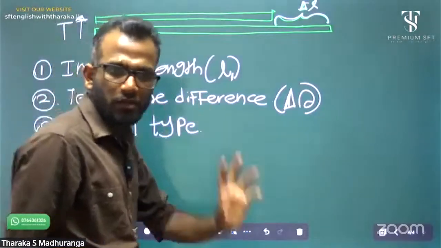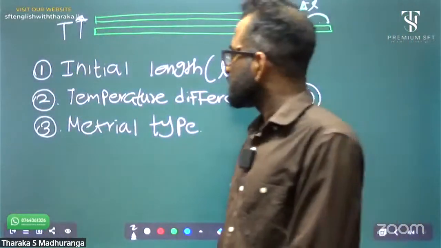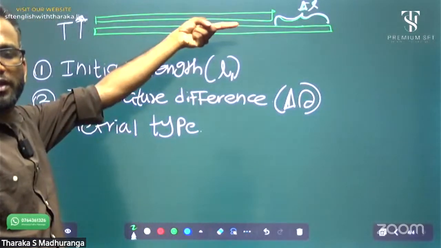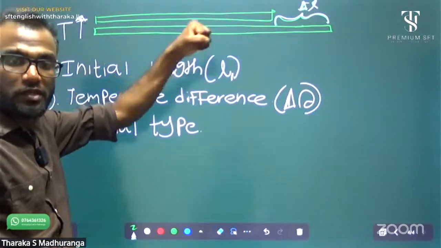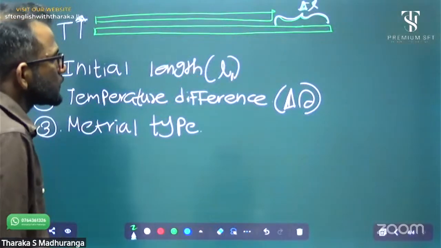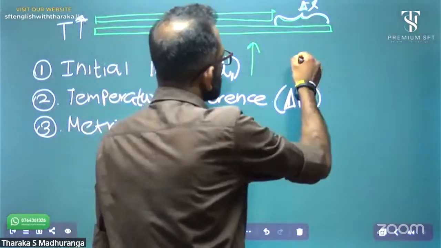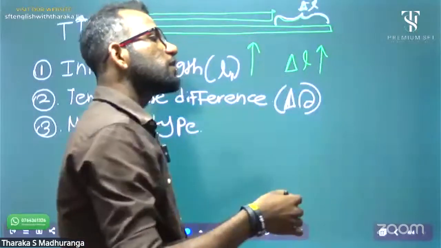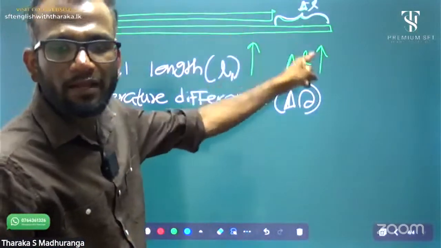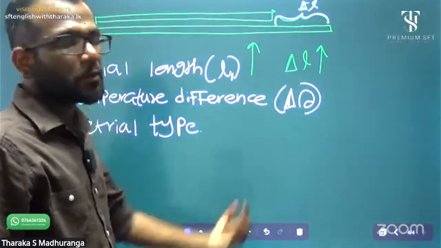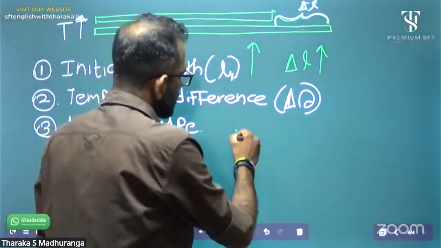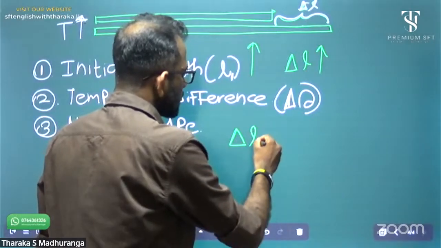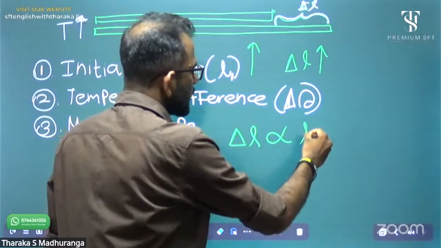Material type, I will explain later. Now, when the initial length increases, what happens to delta L? The thermal expansion also increases. Initial length increases, delta L increases. Therefore, we say the initial length and thermal expansion are directly proportional: delta L is directly proportional to L.